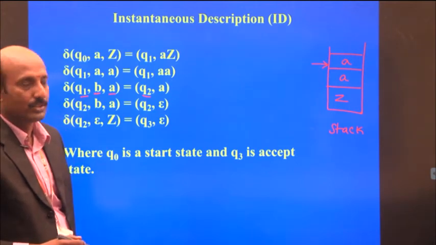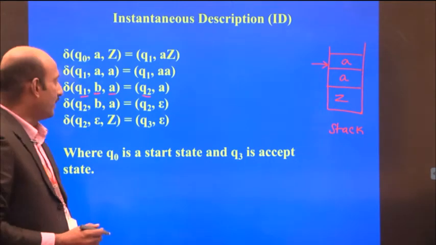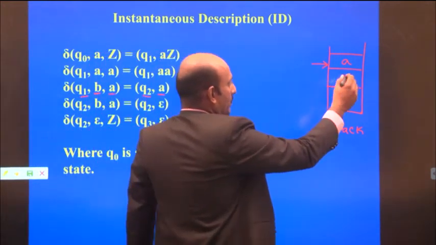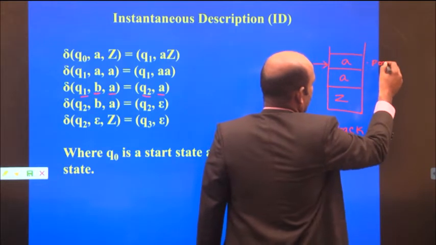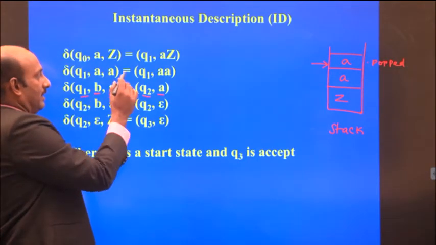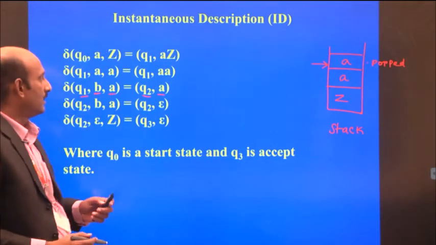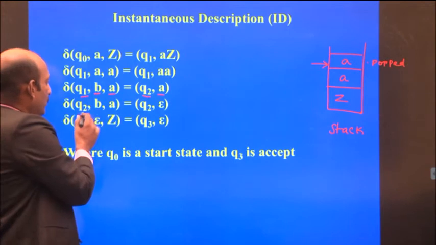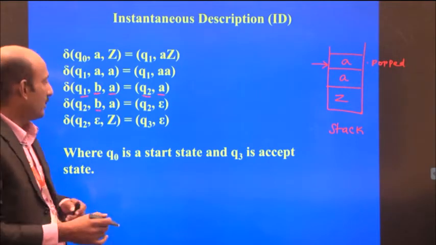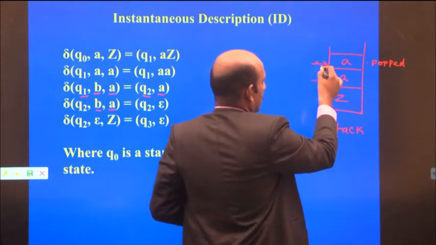The A that remains is the next element after popping. Next, from state Q2, if you apply the input B, what is the current position of the stack? It is next to this A, since the other A is already popped.